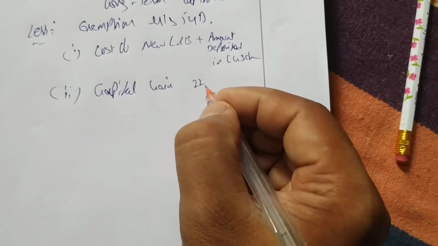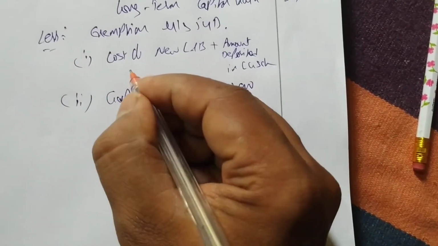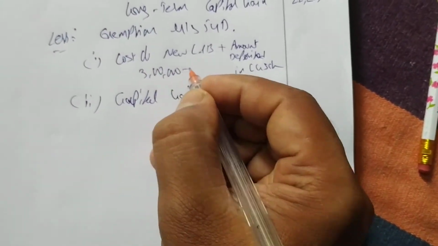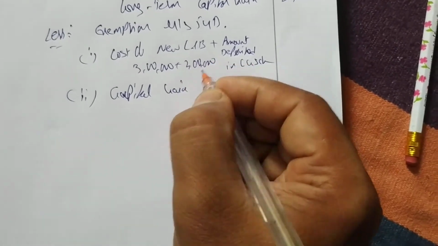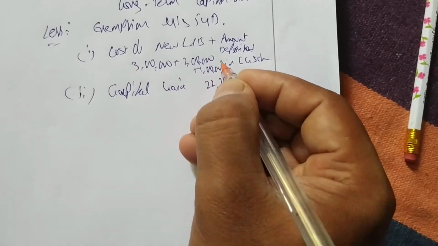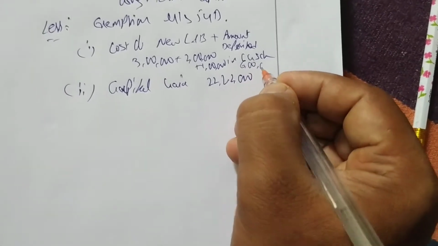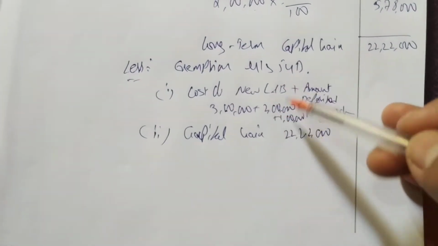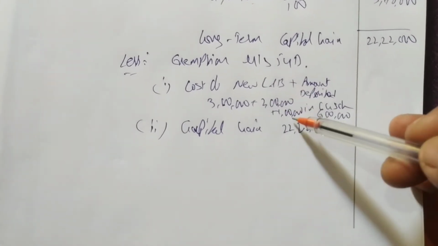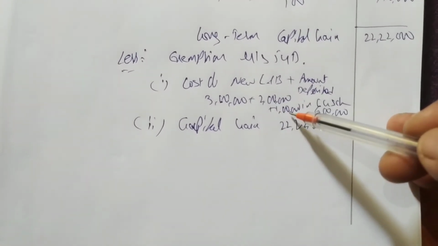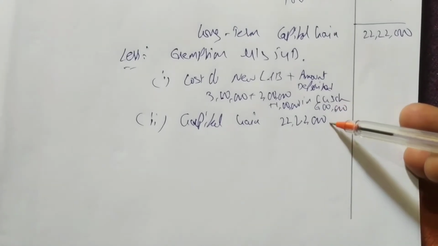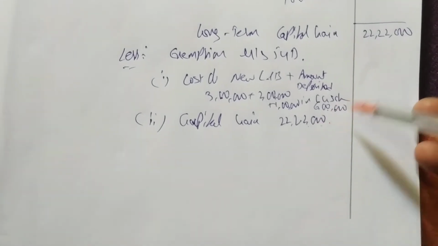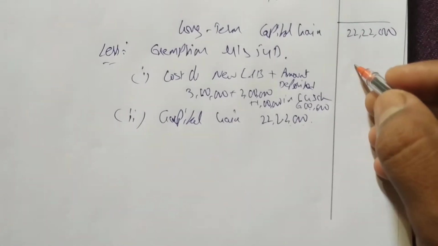So we are having capital gains 22 lakhs 22,000, and he purchased the land for 3 lakhs, he constructed for 2 lakhs, and 1 lakh he deposited into the bank. Total is how much? 6 lakhs. 3 lakhs purchased the land, 2 lakhs he constructed the house, and 1 lakh he has deposited into the capital gain scheme. So 6 lakhs total. So least of the two, 6 lakhs or 22 lakhs 22,000. 6 lakhs is least, so exemption will be given as 6 lakhs.